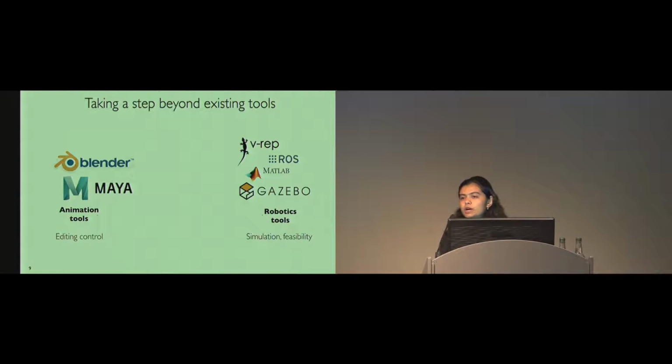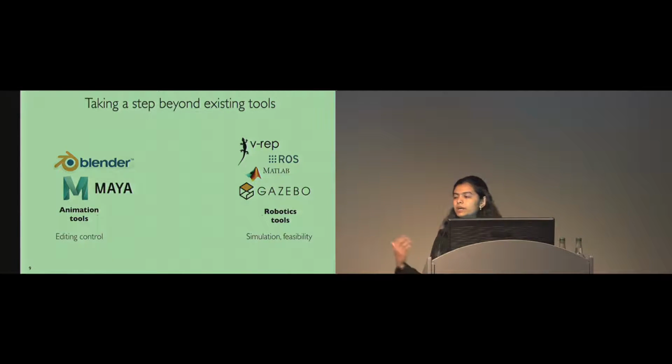There are many existing tools out there for creating robot motions, and Geppetto is also inspired by the strengths and weaknesses of these existing tools. These tools can be categorized into roughly 2 classes: animation tools and robotics tools. Animation tools have very rich editing controls, but most of them by default do not have any simulation capabilities, which is essential for ensuring feasibility of robot motion in the real world. Robotics tools are on the other end of the spectrum. And that is why when we interviewed human-robot interaction researchers during our work, we found that most of them ended up writing their own software for their applications.